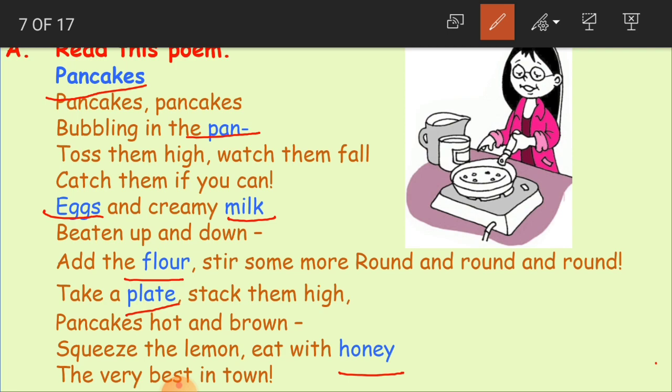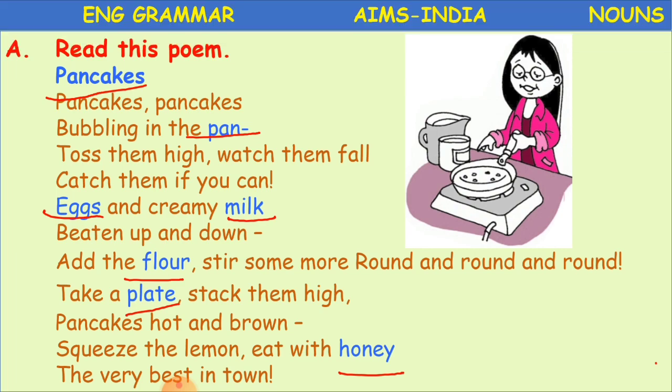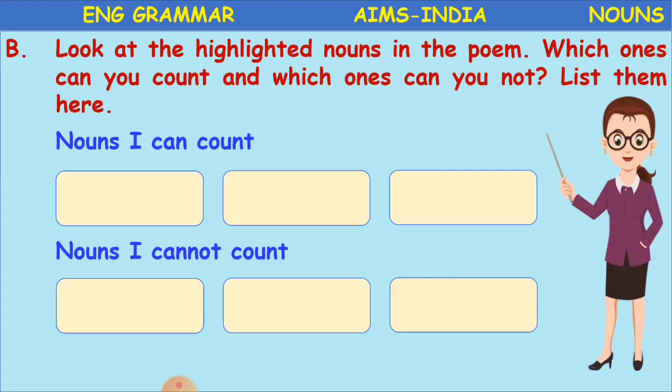Countable means like counting 1, 2, 3, 4, 5: if we are able to count, then that thing becomes a countable noun. If we are not able to count it, then we call it uncountable. Clear, children? So from that poem we have to list here the nouns which we can count.